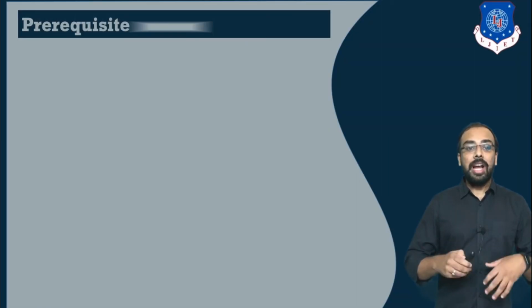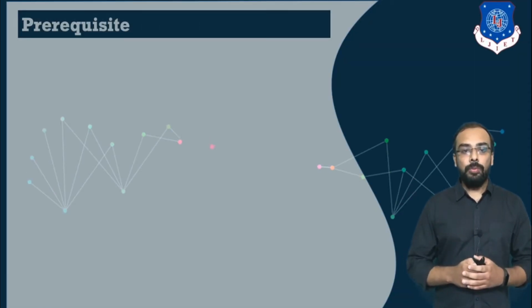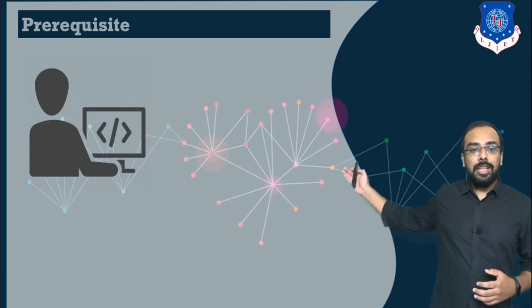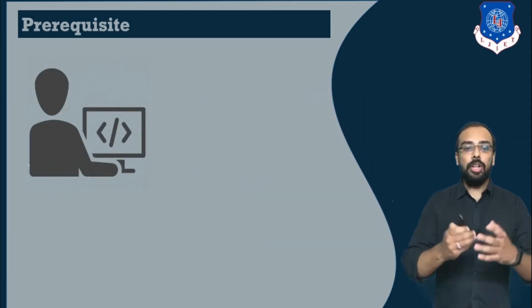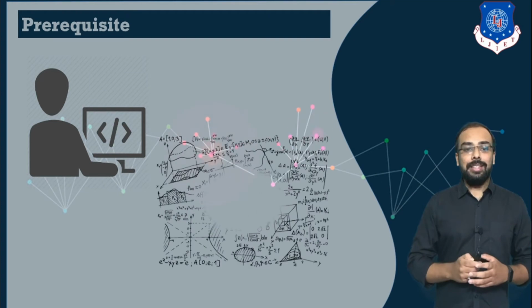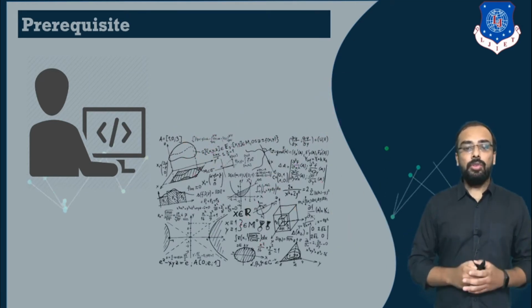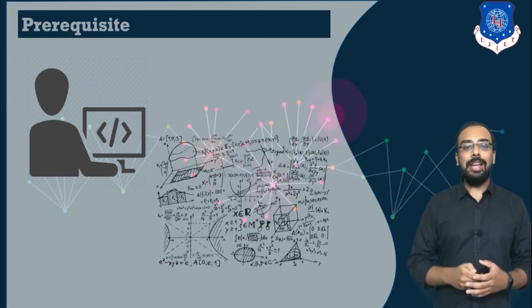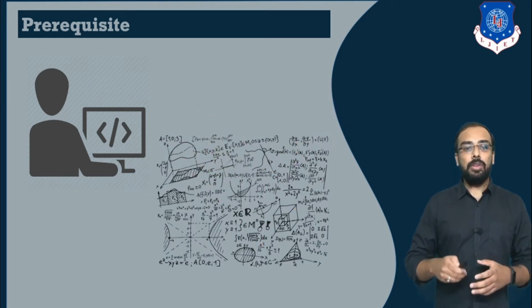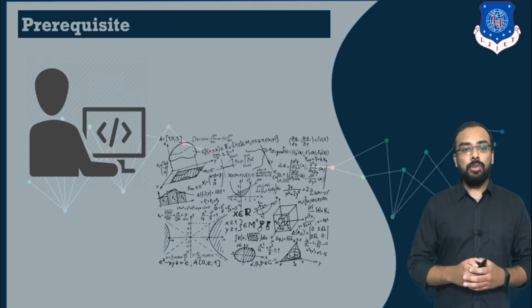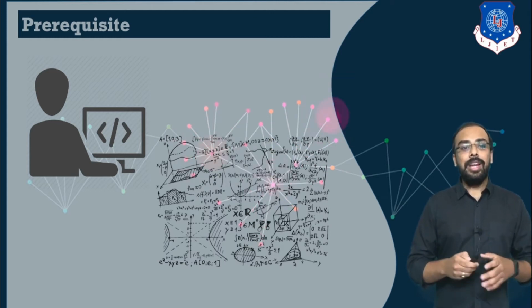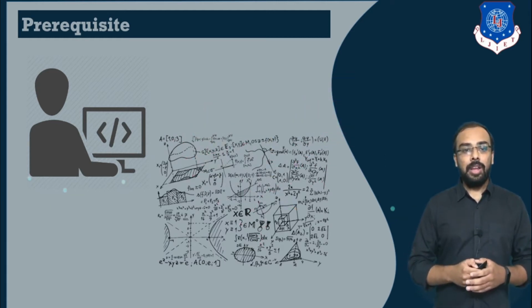So what are the prerequisites that you should know? The first and foremost thing you require is a basic knowledge of programming. And the second thing you should know is about mathematics. In particular, you should know numerical and statistical methods, because these play a very important role in learning data science and integrating data science in our real life.